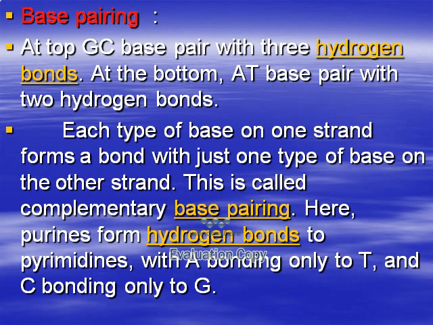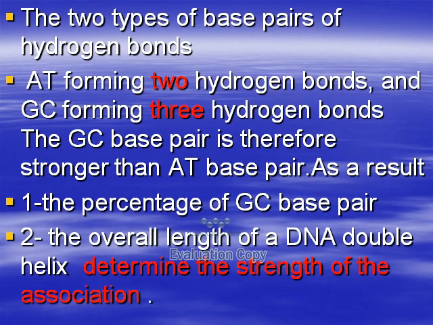What is the base pairing rule? The base pairing rule means each base is complementary to the other bases, meaning adenine should combine with thymine and guanine combines with cytosine. As per the base pairing rule, GC base pairs with 3 hydrogen bonds and AT with 2 hydrogen bonds. This is called the base pairing rule.